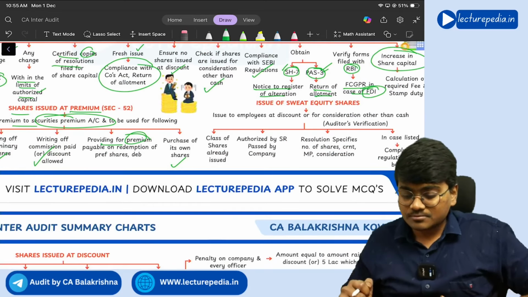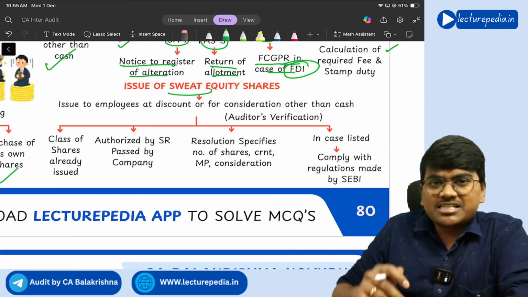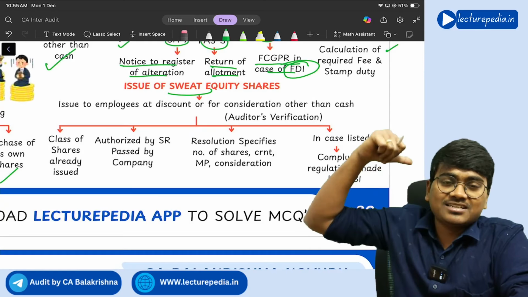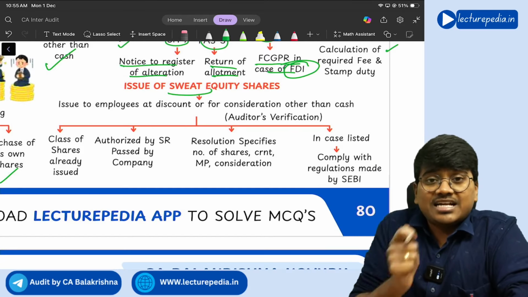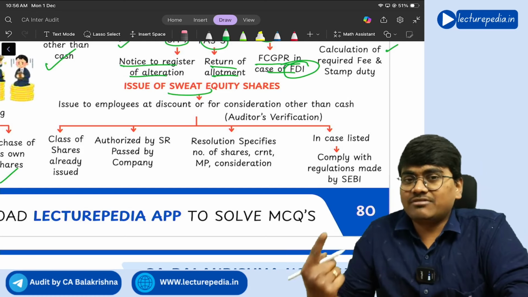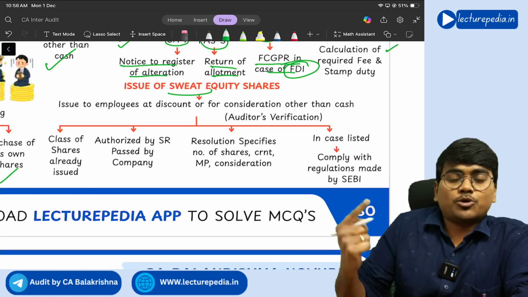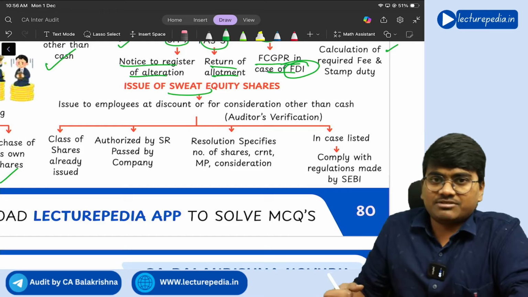Clear? So, issue of sweat equity shares. Sweat equity shares means sweat, not this sweat. The shares that you issue to employees are known as sweat equity shares. Employees have provided you service. So for that service, instead of giving salary, you will give sweat equity shares.